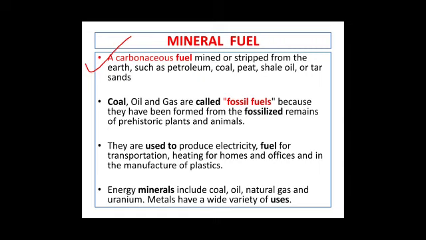So these fuels are formed by the dead remains of prehistoric plants and animals that existed long back, they died and led to the formation of fossil fuels. Now they are used to produce electricity, fuel for transportation, that is for vehicles, heating for homes and offices, and manufacture of plastics. So these are the usages of mineral fuel.